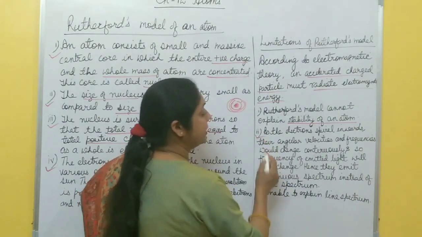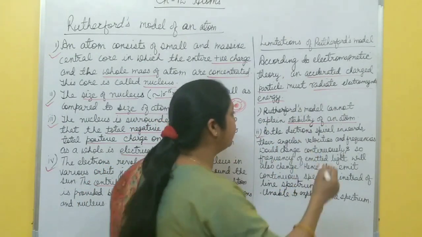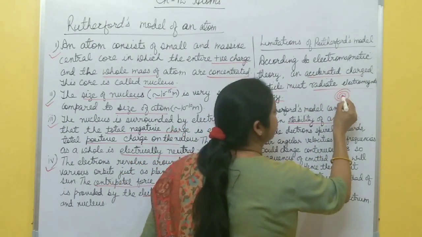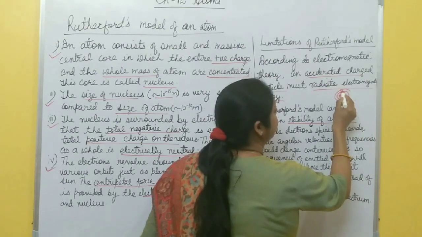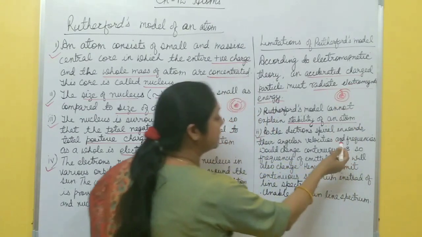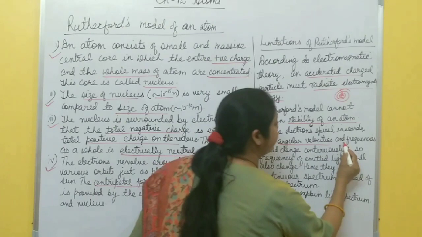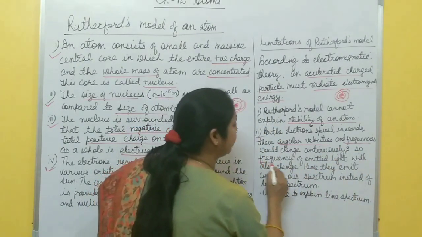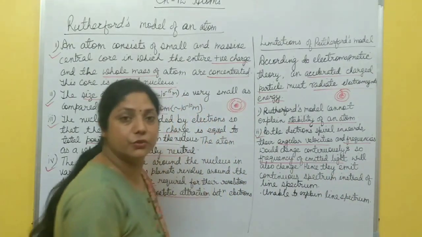And the second point is, as the electron spirals inwards, with the nucleus at the center, its angular velocity and frequency change continuously. So the frequency of the emitted light will also change.